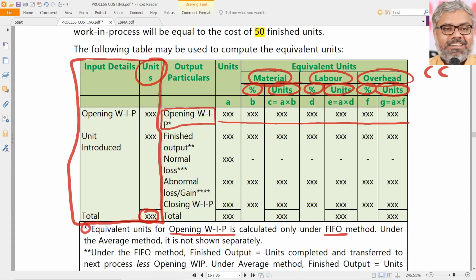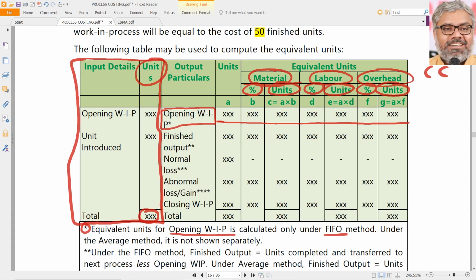So if it is FIFO, let us say opening work in progress is there, just for example, 1000 units. Already 40% complete. Now how much should we take here? The remaining 60%, which is done during this period. So in case of opening work in progress, we should take the remaining work that was not done as if it is done during this period. But this will be there only when it is FIFO.